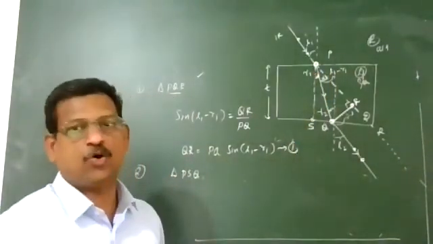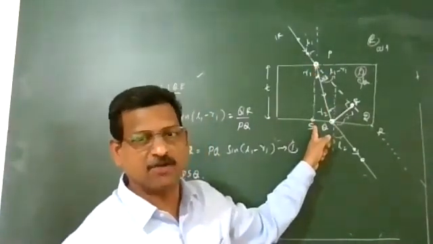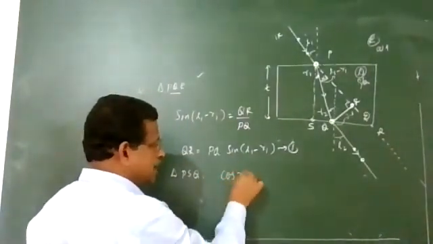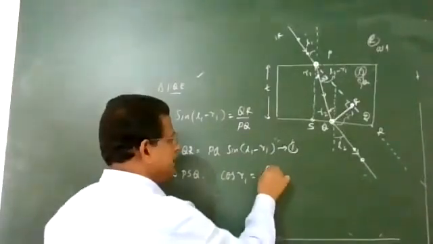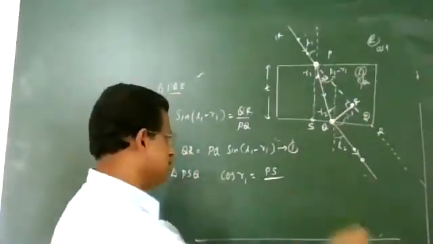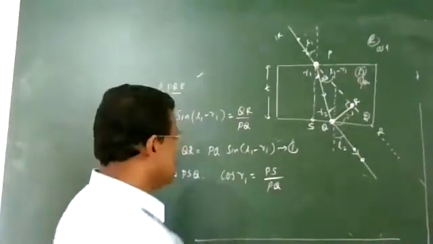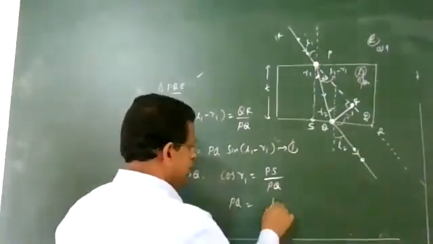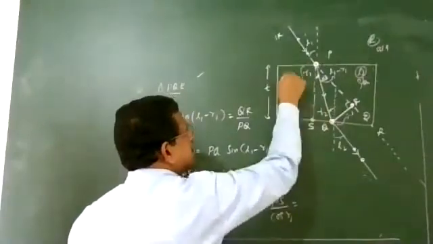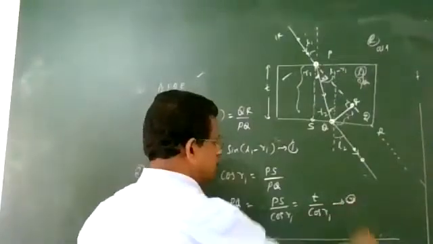In this triangle we take cos r1, because the side PS is the thickness of the glass slab, t. So cos r1 is equal to side PS divided by its hypotenuse, which is PQ, because we don't know the value of PQ. PQ is equal to PS divided by cos r1, and PS is the same as the thickness. That is, PQ equals t divided by cos r1. This is equation number 2.